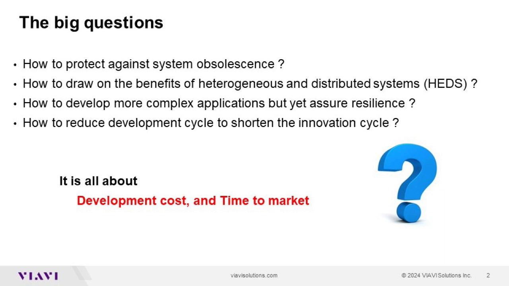How to develop more complex applications, but yet assure resilience? This relates to the above, but from a performance and testing capability. With the platform and software complexity ever increasing, how do we make sure that we don't create monsters with our software code, where a change here would result in bugs somewhere else? How can we keep our software testing simple? How to reduce the development cycle to shorten the innovation cycles? Time to market is the key.